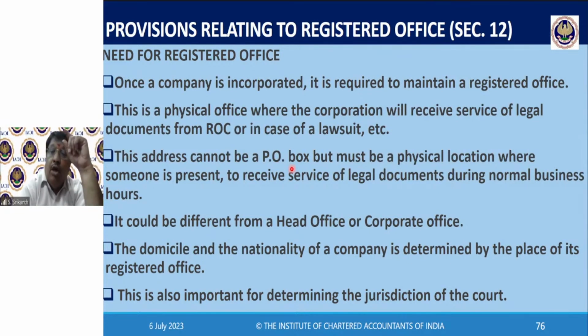Which is why the domicile clause in the memorandum will say the registered office of the company will be situated in the state of, fill in the blanks, Maharashtra, Uttar Pradesh, Uttarakhand, Kerala, Andhra Pradesh, Telangana, whatever. Depending on that, that will be your domicile.